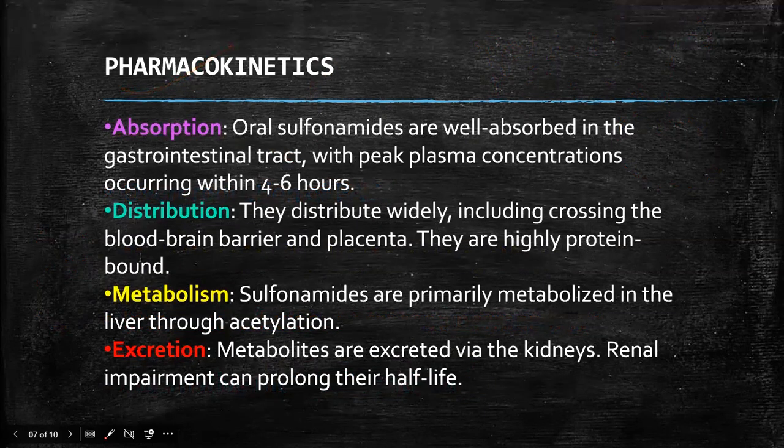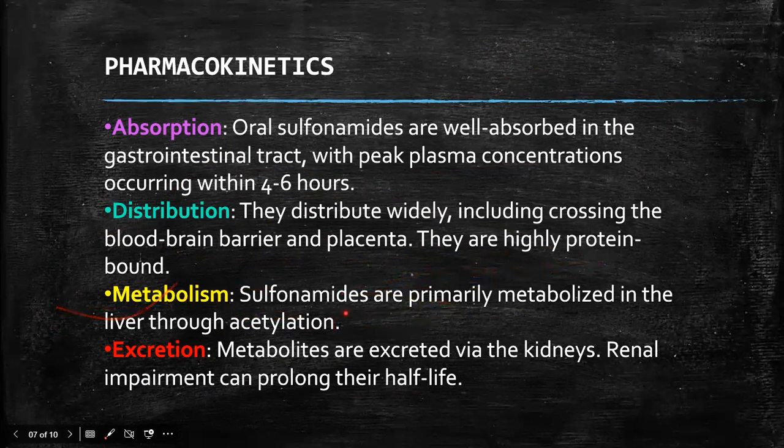Next is the pharmacokinetics. Absorption: oral sulfonamides are very well absorbed through the GIT, with peak concentration occurring within 4 to 6 hours. Distribution: sulfonamides can cross the blood-brain barrier and the placenta, and they have the ability to bind to proteins like albumin.